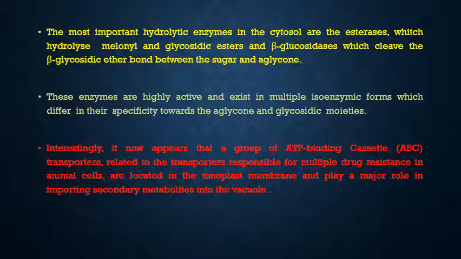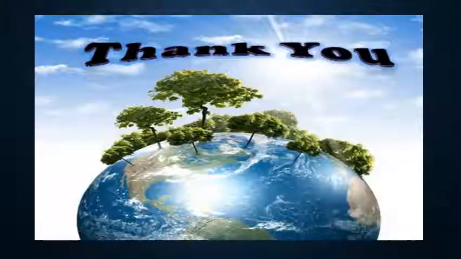So these secondary metabolites should be stored in the vacuole in inert form, because they are very poisonous to the cell, as they cause autotoxicity if they are in active form. So these should be stored in vacuoles in inactive form with the help of esterases or glycosyltransferase enzymes.